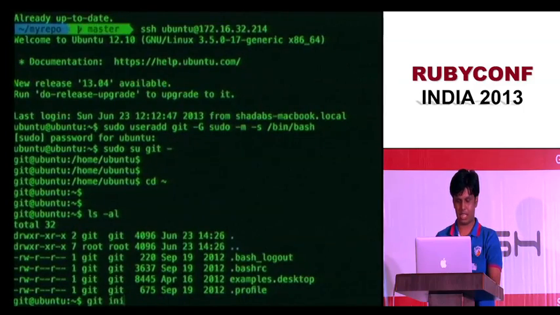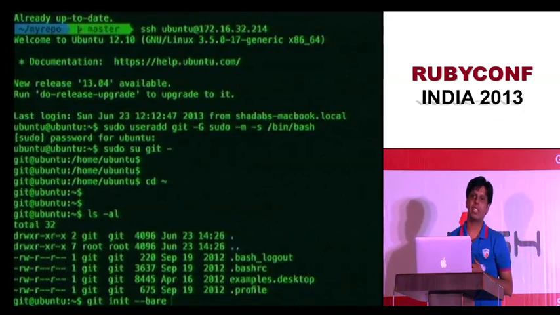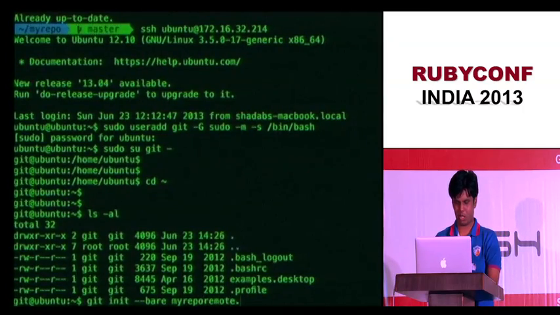Git init --bare. Why do you use bare? Because you need a bare repository to push. I'll show you why it is bare. My repo remote.git.